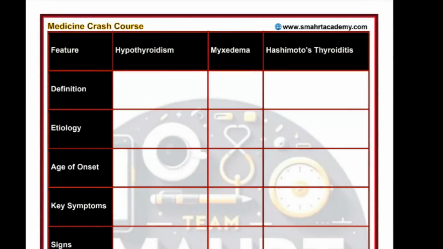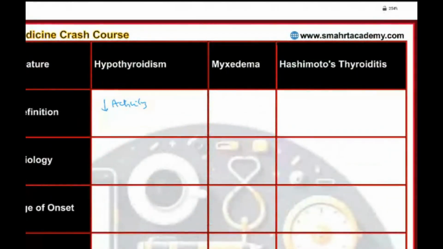The three similar hypothyroid conditions. Here again, hypothyroidism: underactivity, decreased activity of the thyroid gland. What is myxedema? Myxedema is the counterpart of thyrotoxicosis. It is a severe form of hypothyroidism in which total body edema is seen.